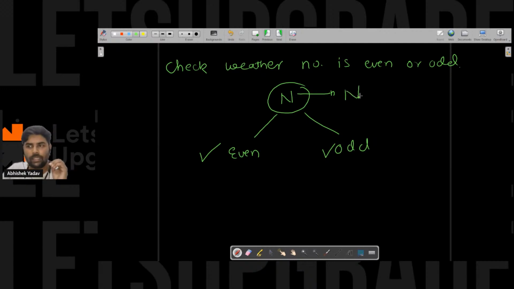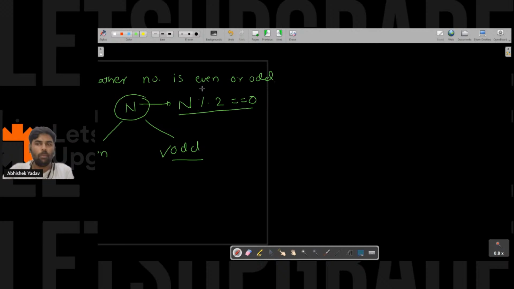In order to check, I will check n modulo 2 is equal to 0. If this condition is true, that means the number is even. And if this condition is false, that means the number is odd. Is everyone having some understanding of the modulo operator? Anyone from the audience who does not have any idea about the modulo operator, please write in the chat. About the modulo operator, everyone is clear? Anyone has any doubt about the modulo operator?